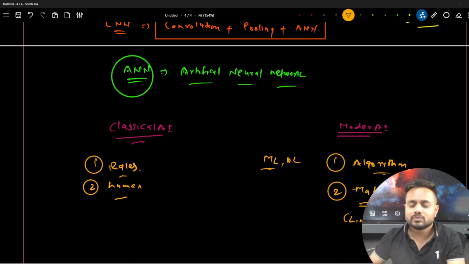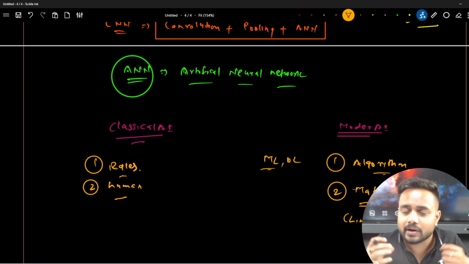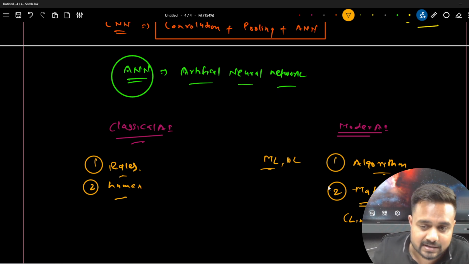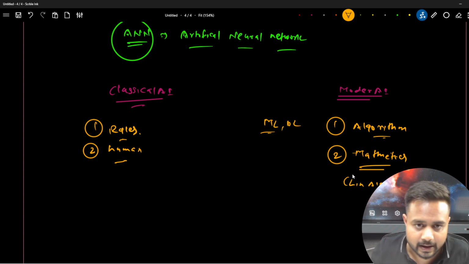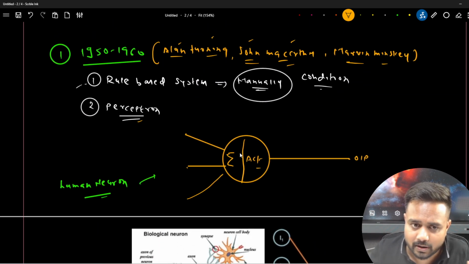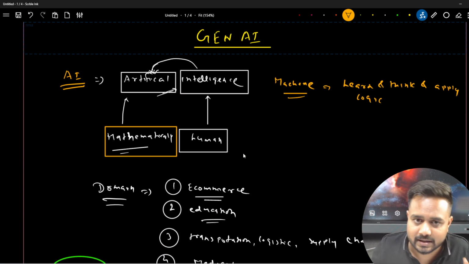Getting my point, guys? This is a very important difference between the classical AI and the modern AI. I hope you got to know the difference and the history of AI so far.